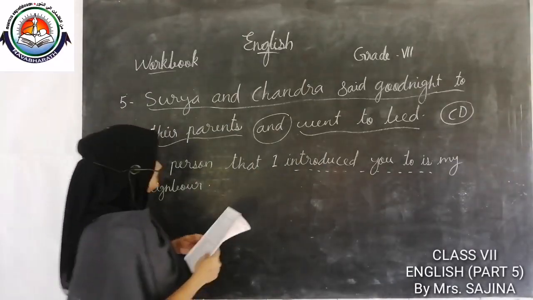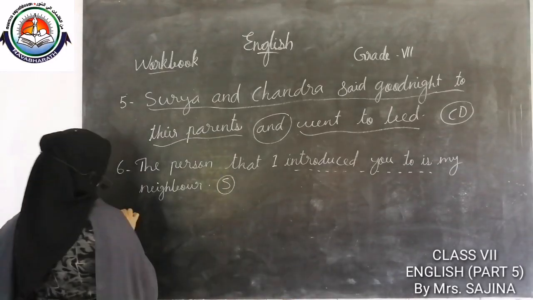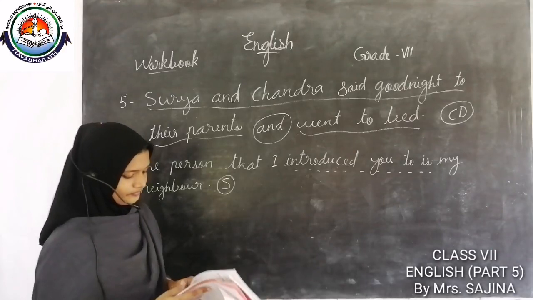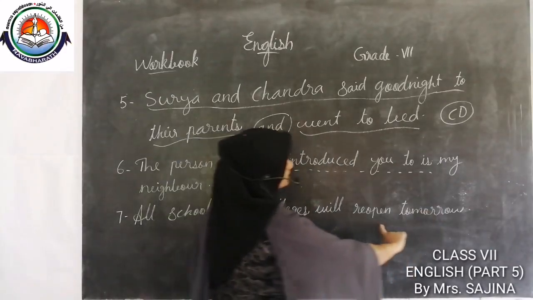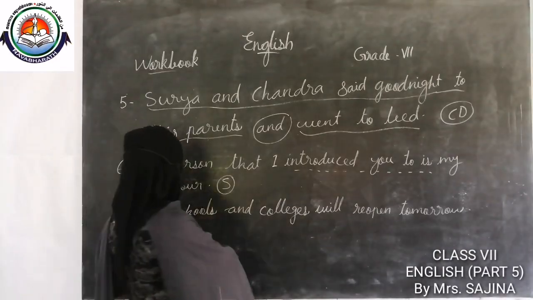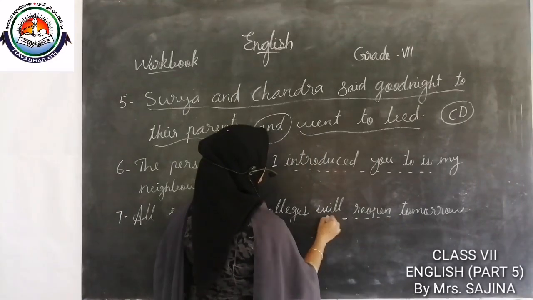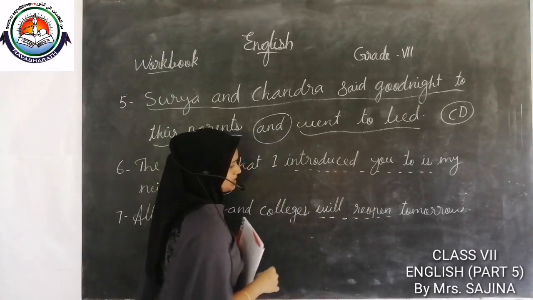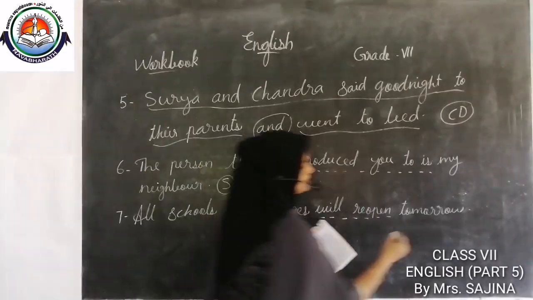So this is a simple sentence. Then seventh one, all schools and colleges will reopen tomorrow. Where is the finite verb here? Will reopen. That is the finite verb. So this is a simple sentence.